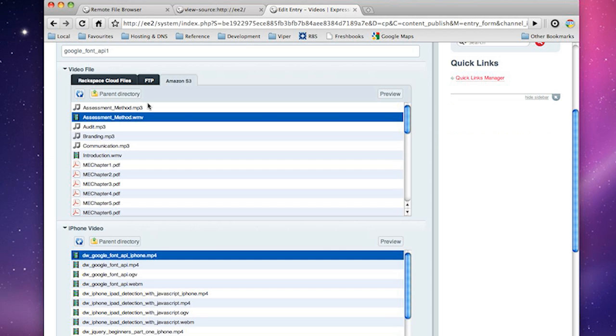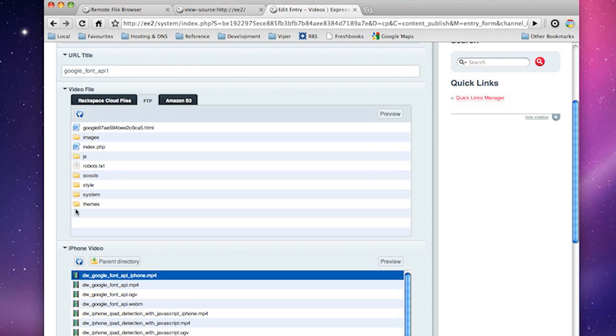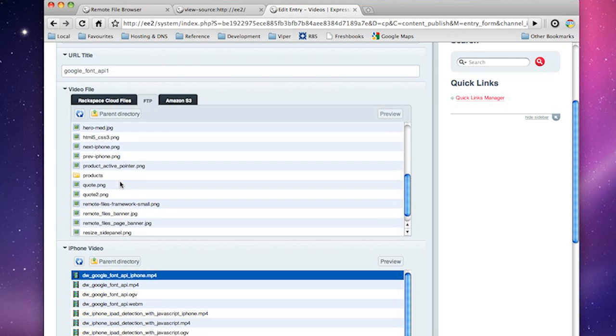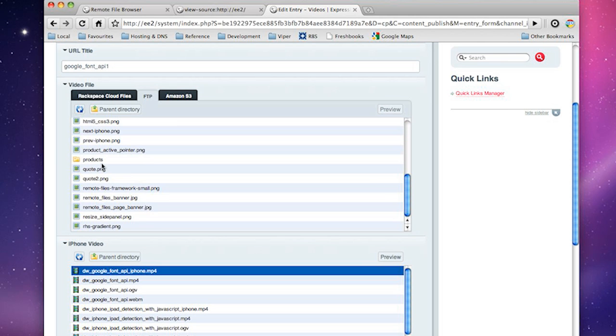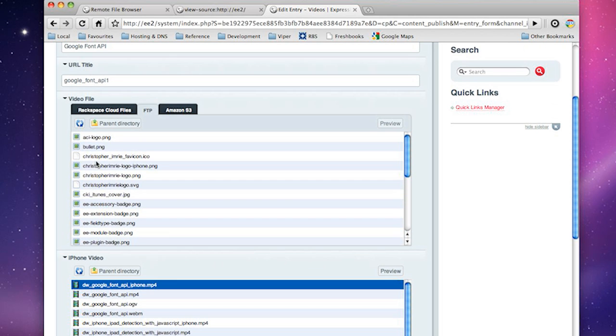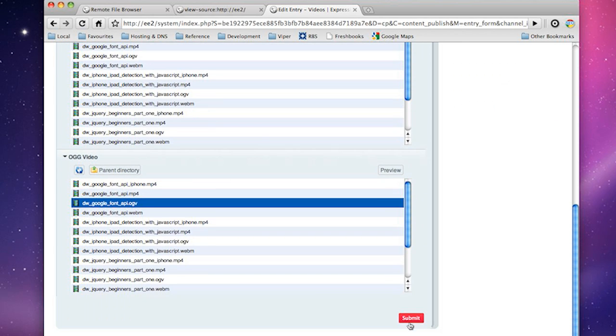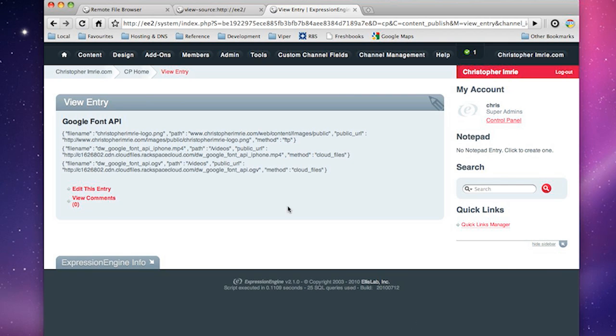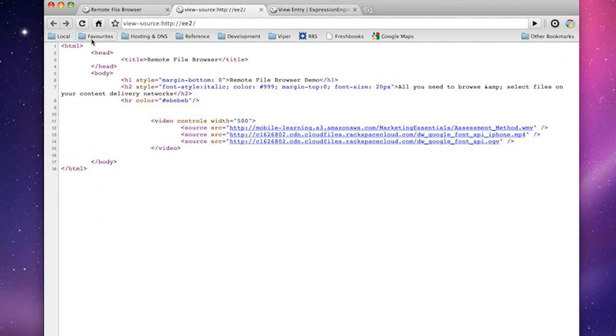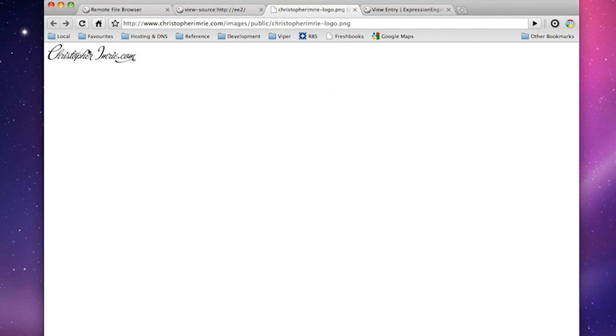And let's try FTP. I mean, we'll go into the images here, and it doesn't really matter where it is. Let's choose my PNG logo. So that's actually just an image. Let's submit. And if we refresh this, you'll see it's built up the correct URL. So see images, public, Christopher Emery logo. I can actually click on that and you'll see it's the correct link.